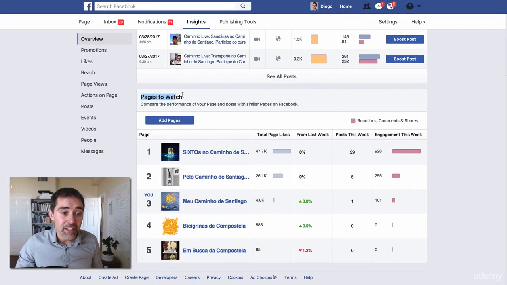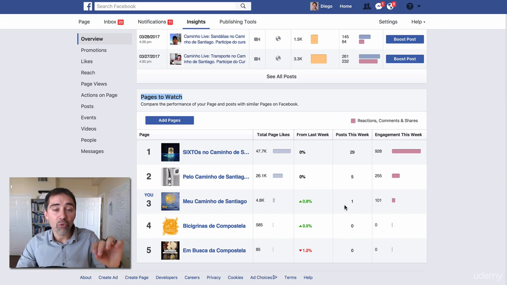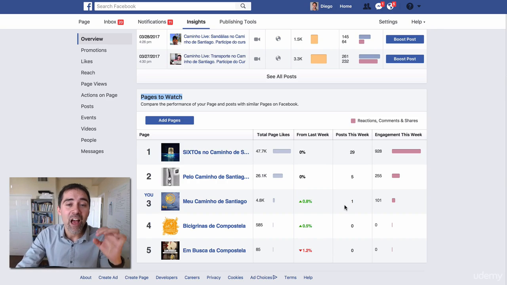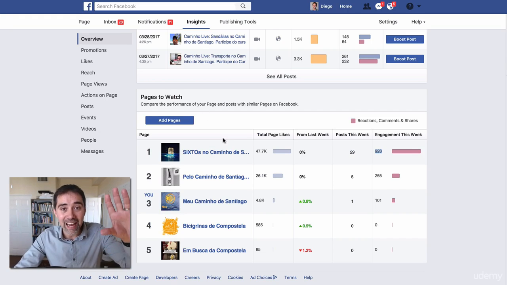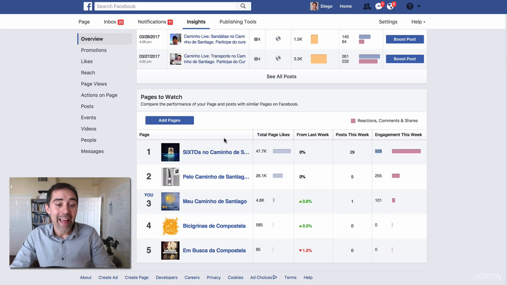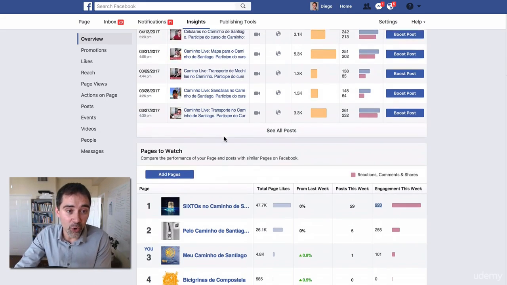And below we have the pages to watch. This is great. I am not talking about this right now because I have a specific video on how you can spy on your competitors using pages to watch. You can see how many posts they have in the last week, how much engagement they have, and all this great information. You can add basically any page here and have that information for you.